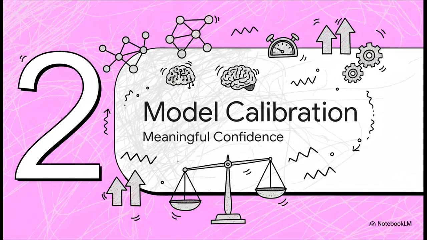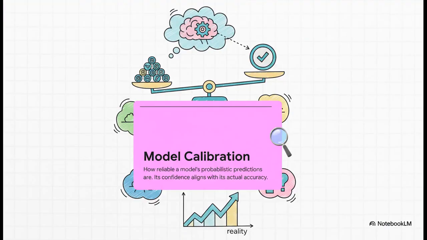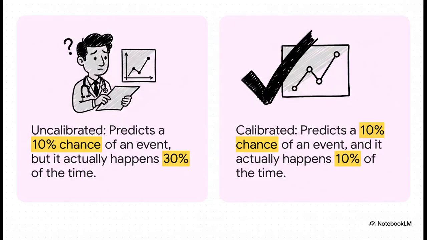Okay, so that brings us to the core concept of this whole paper, something called model calibration. It sounds a little technical, but the idea is actually pretty simple. It's all about making sure an AI's confidence is actually meaningful. So what does a calibrated model look like? Well, to put it simply, if a model tells you it's 90% confident about something, it should be right about 90% of the time. That's it. Its confidence actually matches its real-world accuracy. No bluffing.